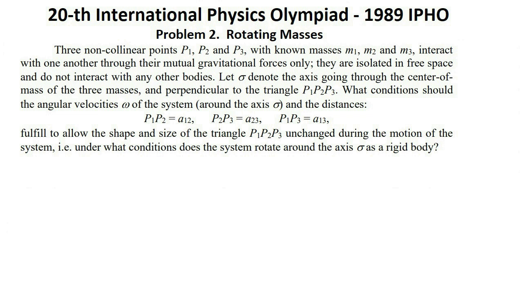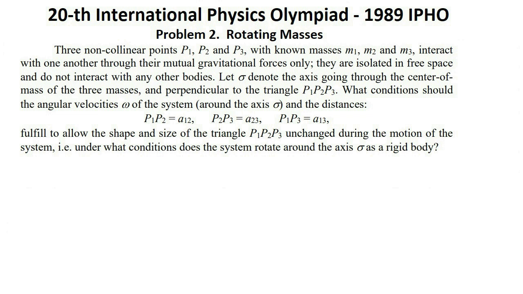It depends only on the distances a12, a23 and a13, which are constant in time. Thus, the total potential energy of the system is constant. As a consequence, the kinetic energy of the system is constant too.